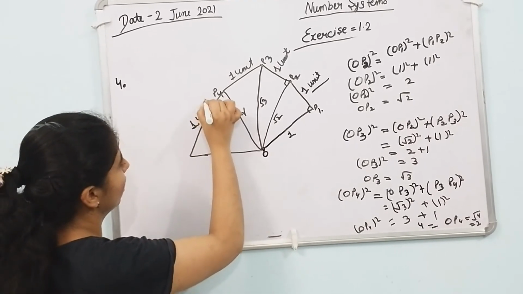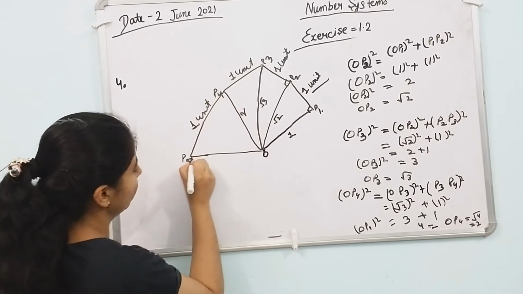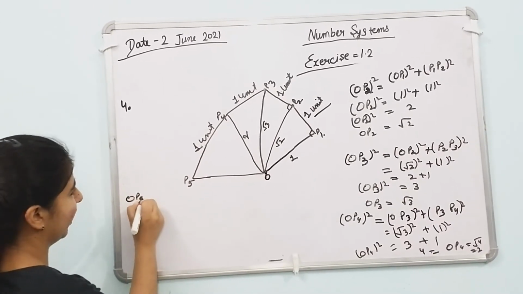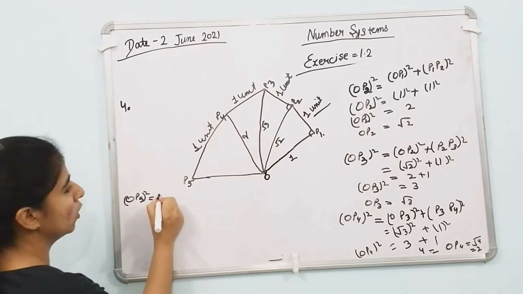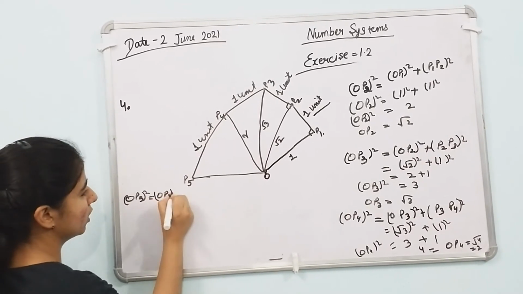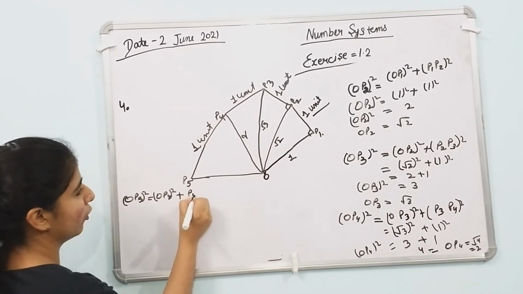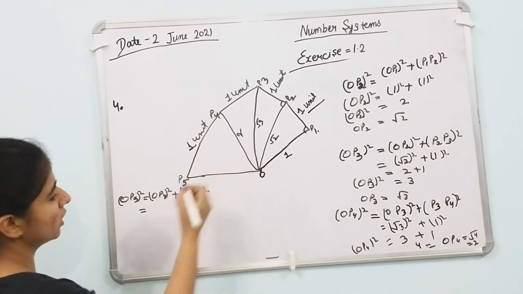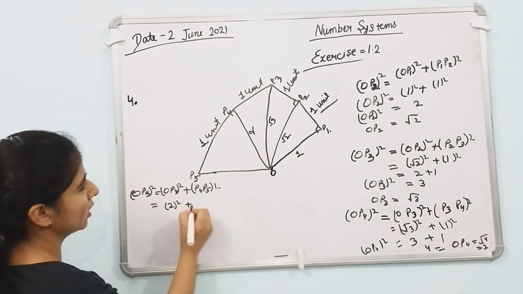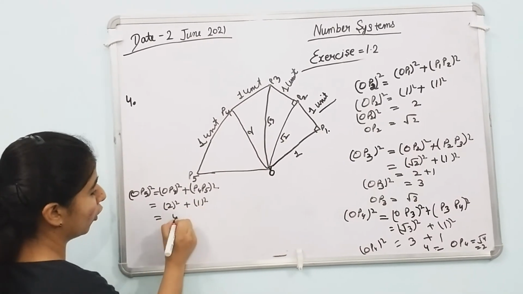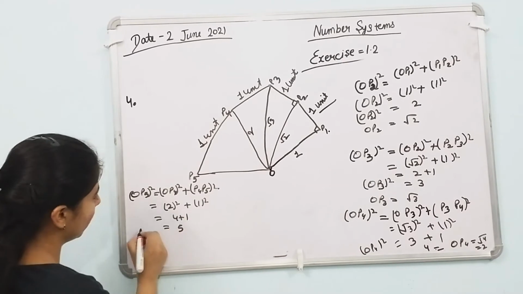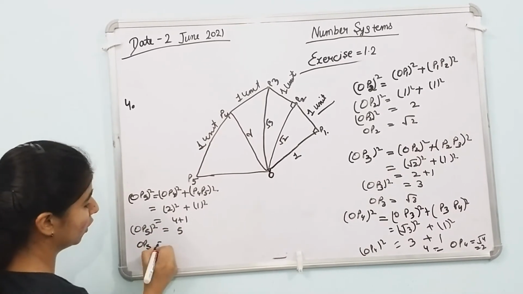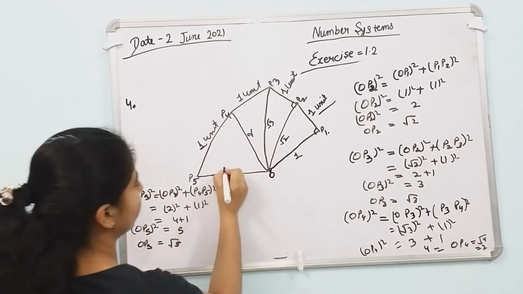1 unit on P5. Now solving this, OP5 whole square equals OP4 whole square plus P4P5 whole square. This is 2 whole square plus 1 square, 4 plus 1, 5. OP5 whole square, OP5 equals under root 5.